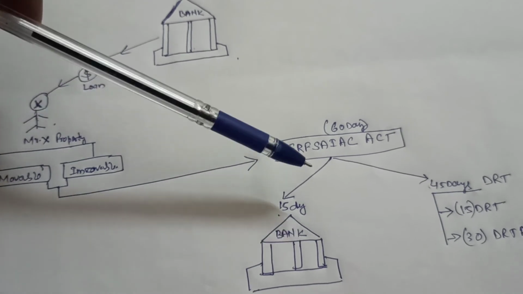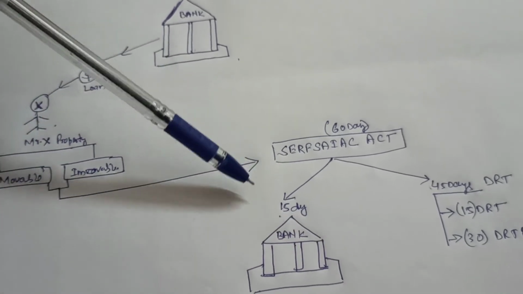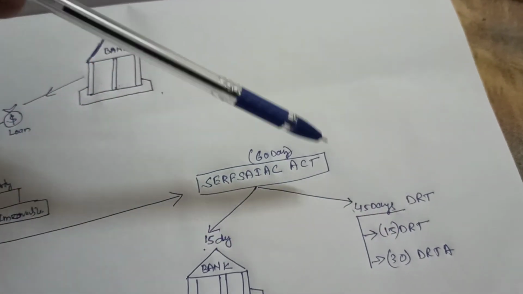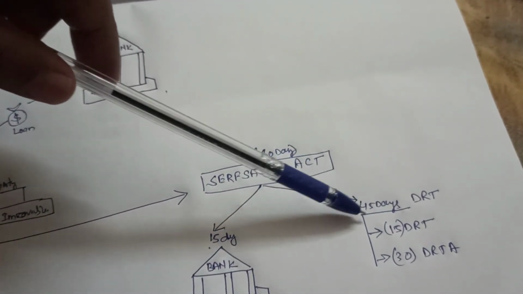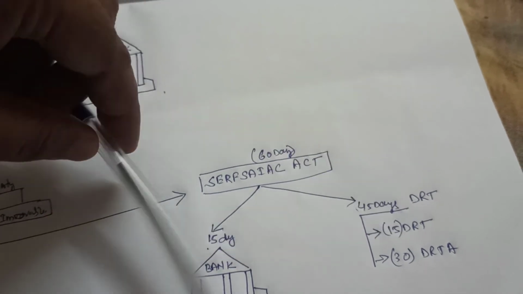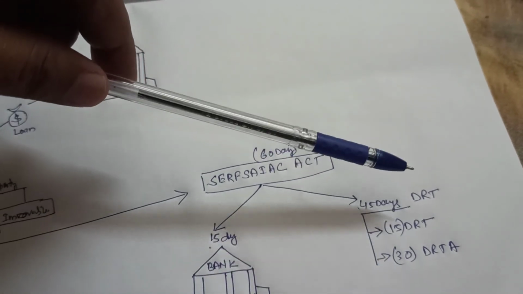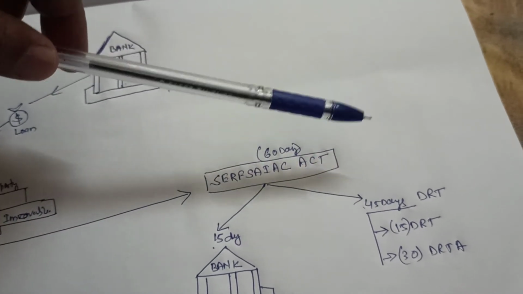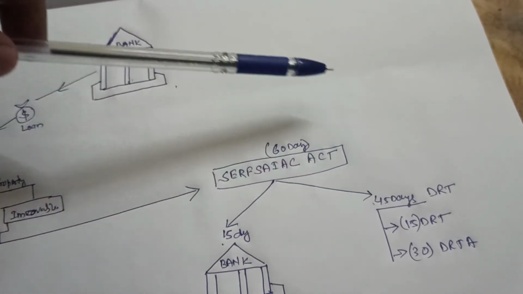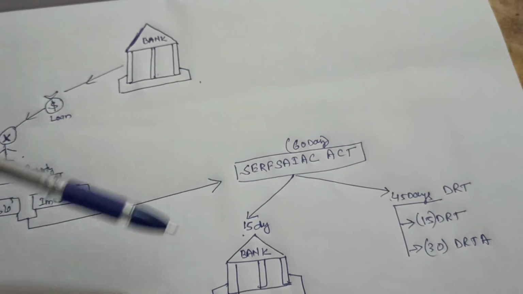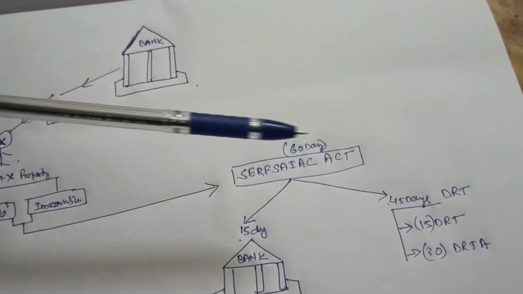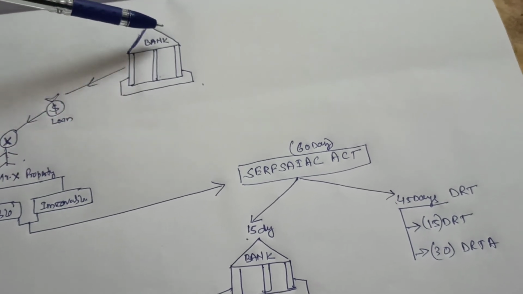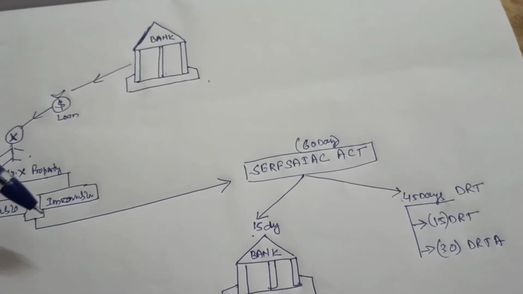in this scenario the borrower has another option to go to DRT. For going to DRT, he still has 45 days. From DRT the borrower can go and claim his property, I mean, he can go and take a stay. So this is about the stage before taking possession. If all of this fails within 60 days, after that the bank can take the property of this Mr. X.